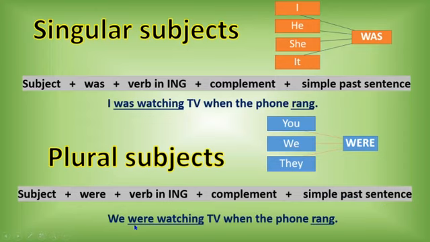You have we were watching, past continuous, when the phone rang, simple past sentence. The idea is you need to remember and focus on what the auxiliary is: was, singular subjects, or were, plural subjects, and in both ways you have to use the verb in ing, watching.